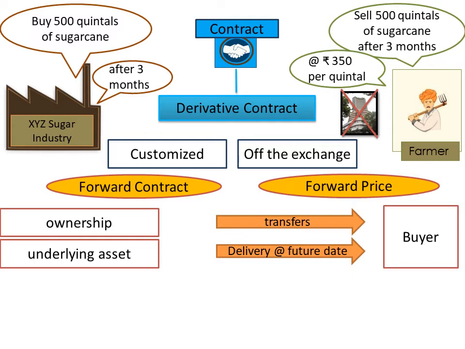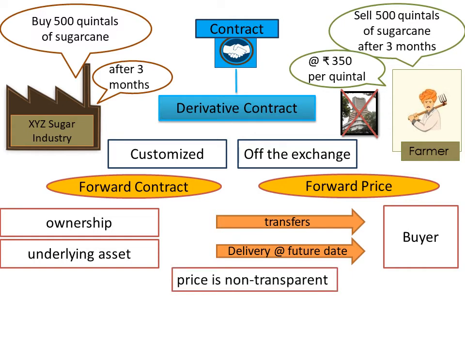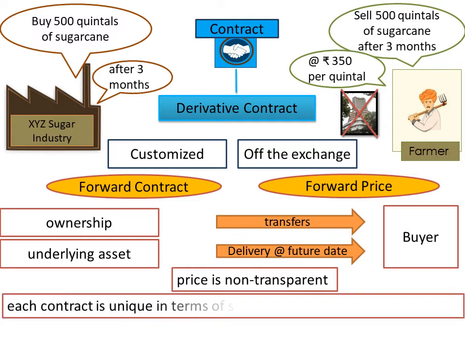First important feature is in forward contract price is non-transparent. That means parties are going to decide price on their own and price is not known publicly. Next feature is each contract is unique in terms of size, time, type, quality of assets, etc. because it is a customized contract or tailor-made contract.